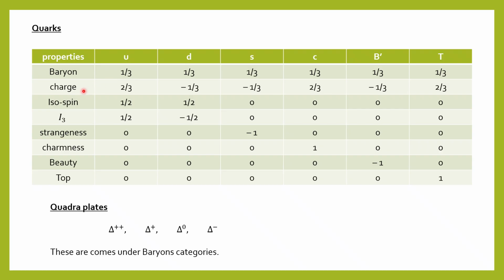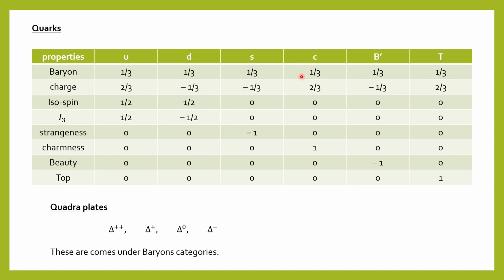And the charge we have already discussed: C, U, T have 2 by 3 and the remaining have minus 1 by 3. So you can see here that the up quark has charge 2 by 3, down is minus 1 by 3, S is minus 1 by 3, C is 2 by 3, B dash is minus 1 by 3, and T is 2 by 3.